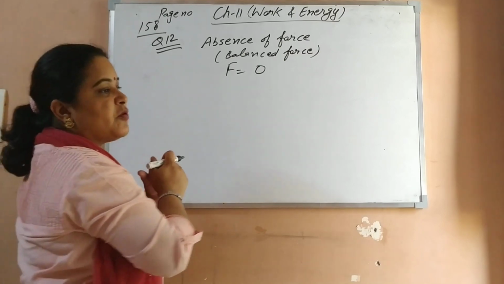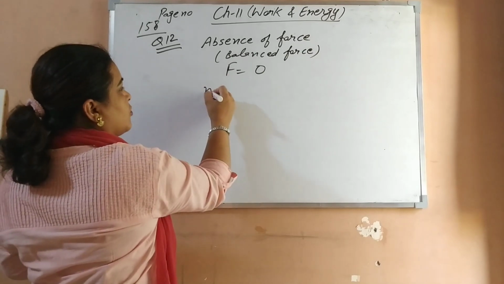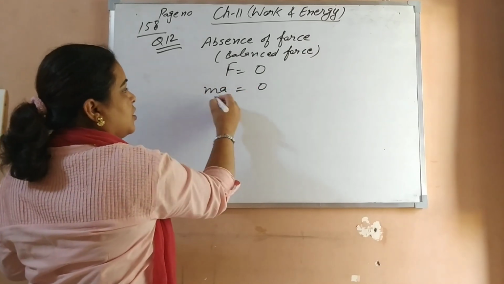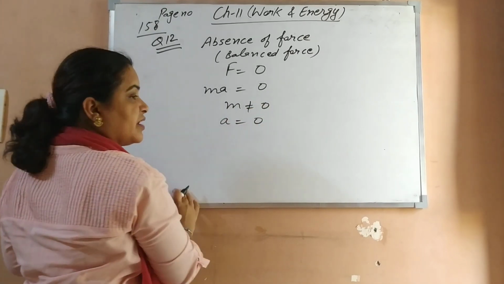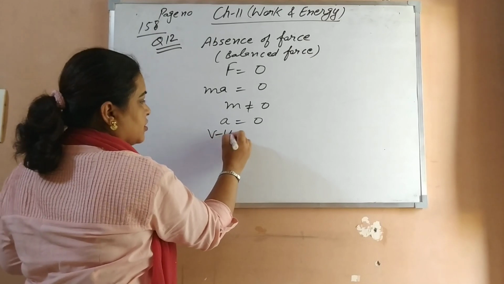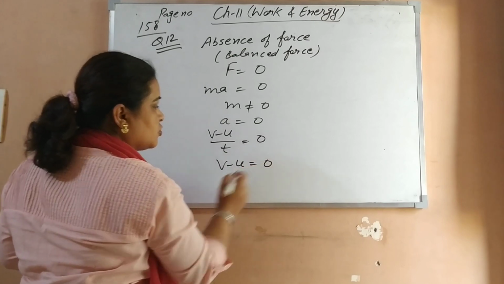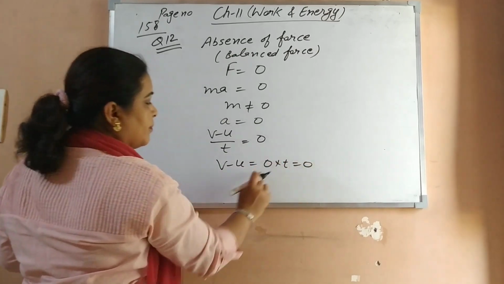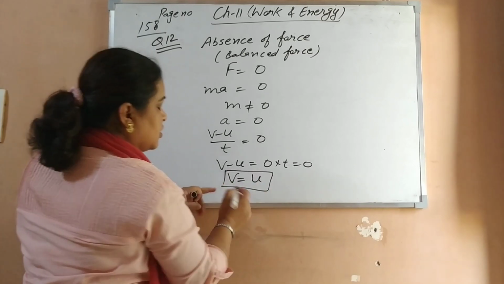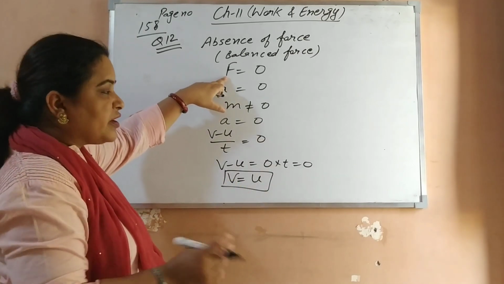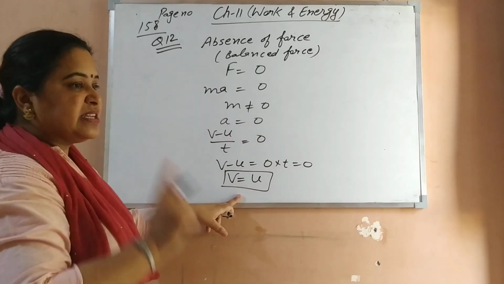If the resultant sum of all the forces acting on a body is 0, we say absence of forces. So what is the formula for F? Mass into acceleration is 0. But the mass of a body can never be 0. Therefore acceleration is 0. What is the meaning of acceleration? Rate of change of velocity is known as acceleration. Cross multiply: v minus u is 0 into t. It becomes 0, because 0 into any quantity is 0. So what does it mean? v is equal to u. So when force is not acting on a body, in the absence of force, the body can still be moving. But what is the condition?